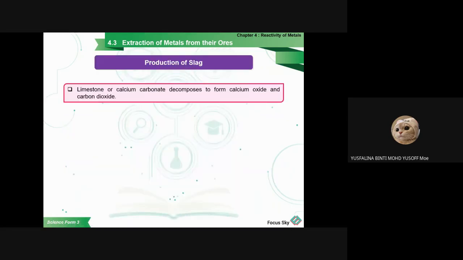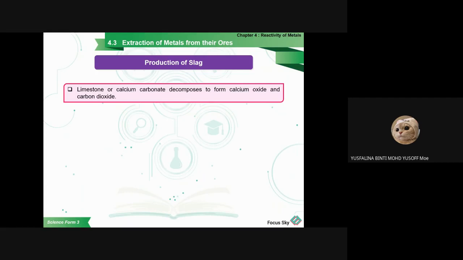The next part is the production of slag. Remember I said that in the blast furnace, we don't just produce the iron, we also produce the slag. The slag comes from the limestone, the calcium carbonate. Remember just now, when we add the mixture inside the blast furnace, we add the calcium carbonate, the iron ore and the carbon, and we mix them together. So here is the function of the calcium carbonate: it is used to produce the slag.